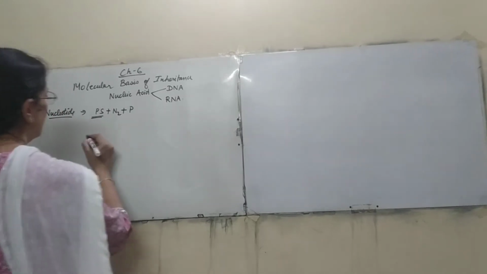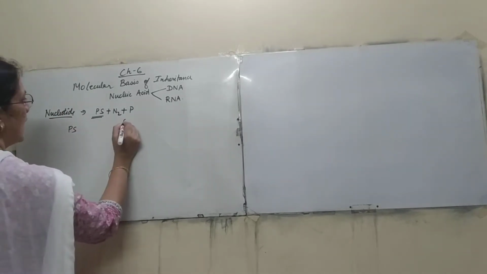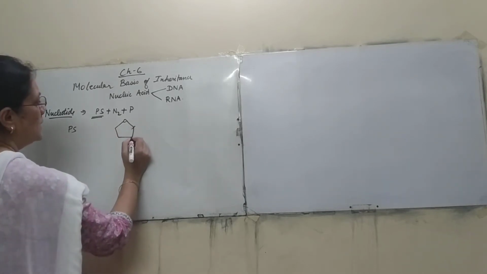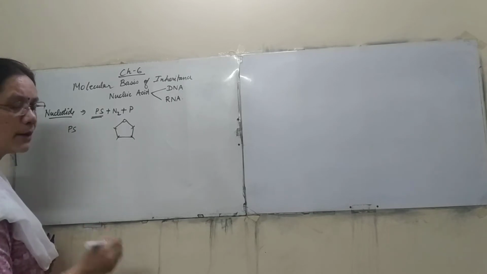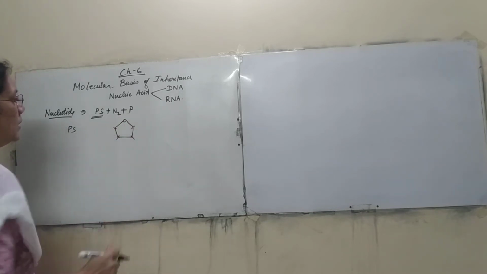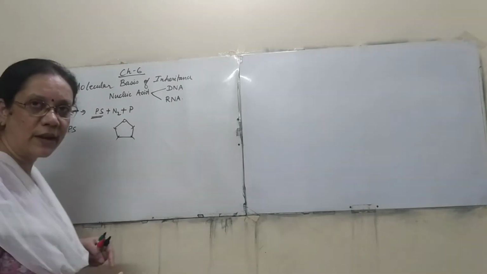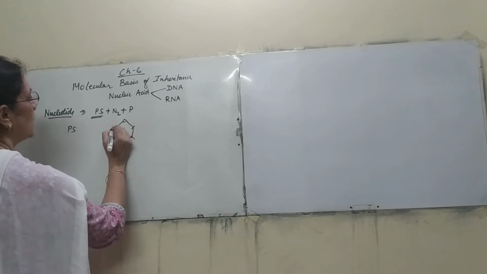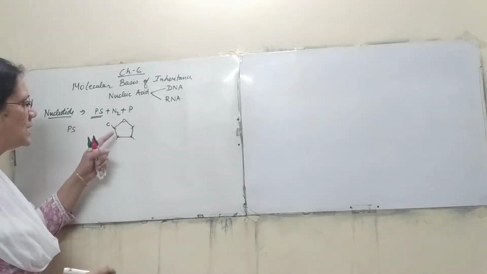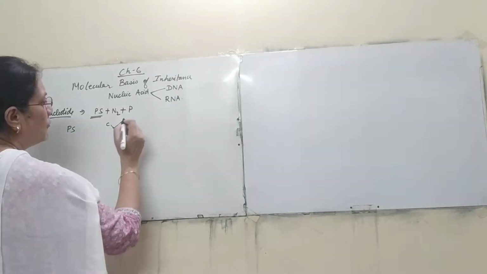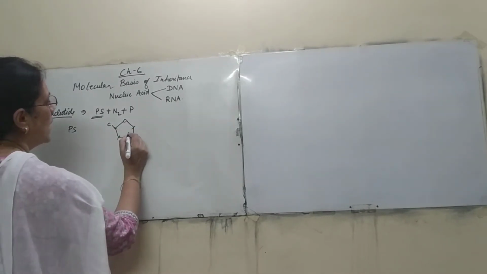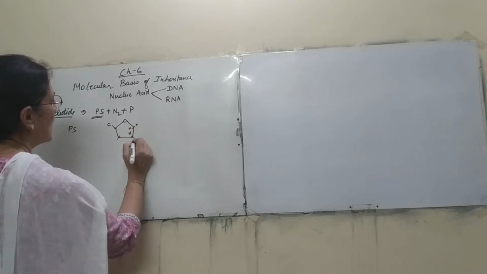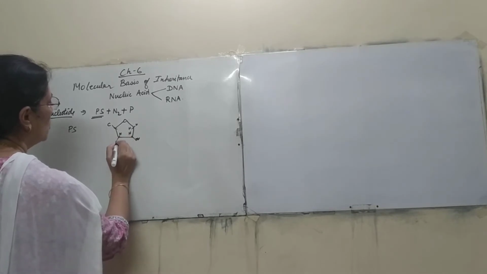We have studied the pentose sugar, this is the structure. This is the first carbon, the second carbon, the third and the fourth carbon. And it is the pentose ring, and we have studied about the furanose ring also. And here, with the fourth carbon, the fifth carbon is attached as an arm. Now if we have to write the functional groups, the carbon atom has H H, this is H OH, and here it is H OH.